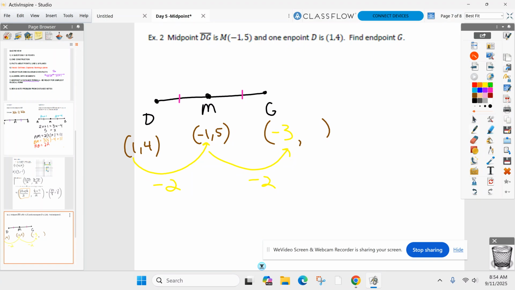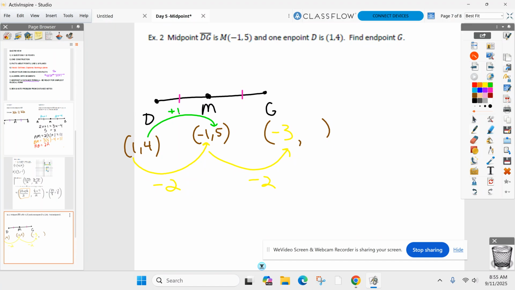Let's go to the Y's. Where are you at point D on the Y-axis? 4. And I go to 5. How many units did I just travel? 1 unit. Up, down, positive, negative? Positive 1. And I'm now in the middle, so I got to match it.